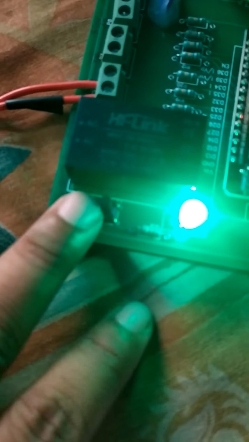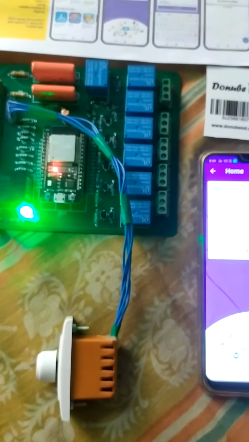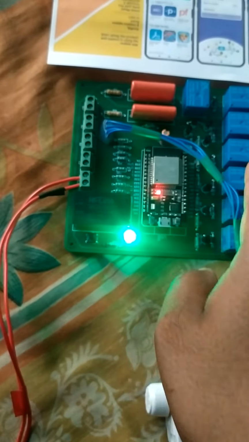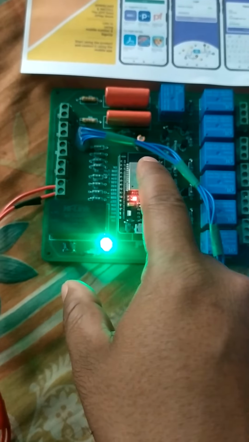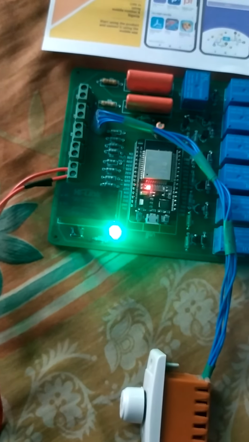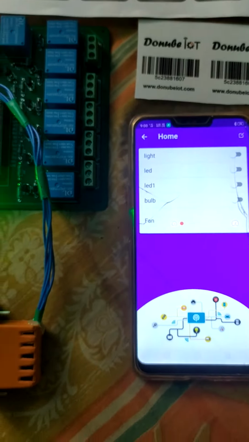Here you can see a push button is available. This is for when you change your Wi-Fi password or Wi-Fi name. First you can erase the previous SSID or password from this device, and connect the Wi-Fi board with the new SSID and password, as I showed in the setup method.